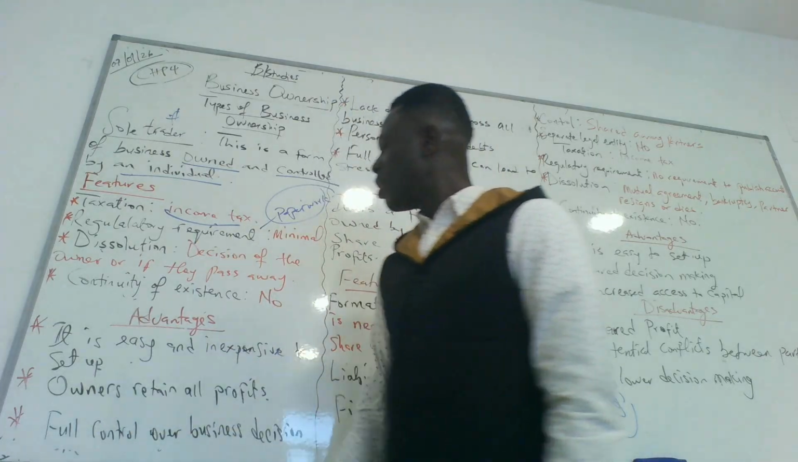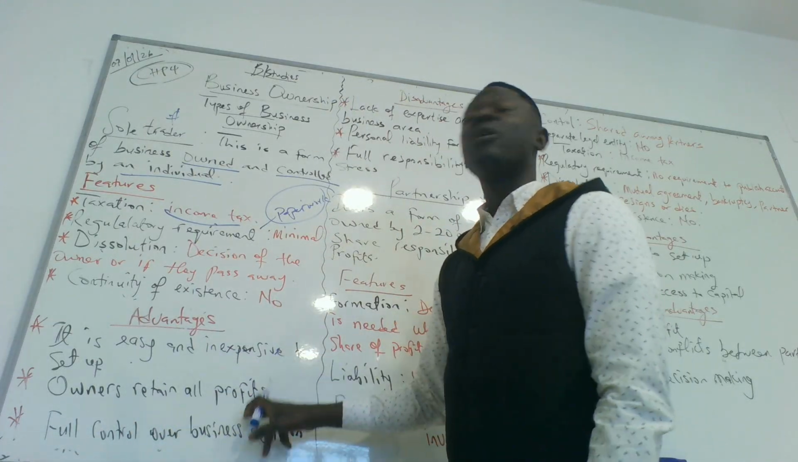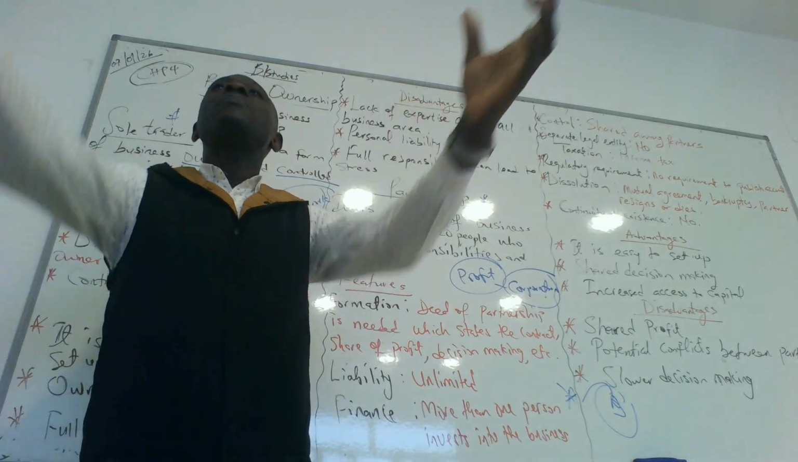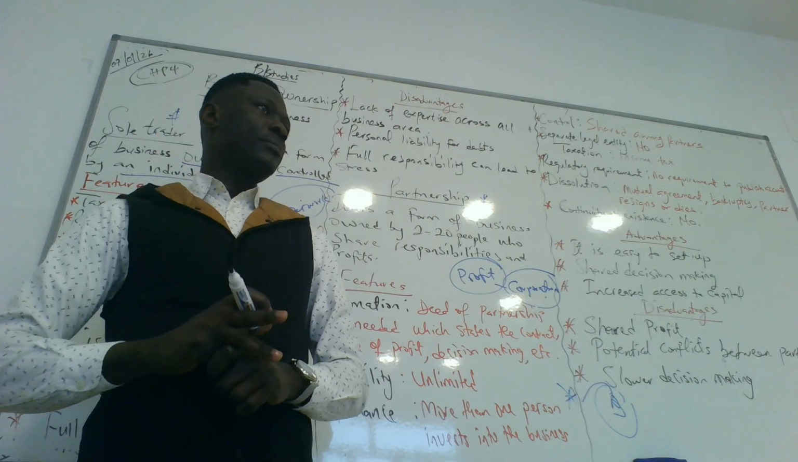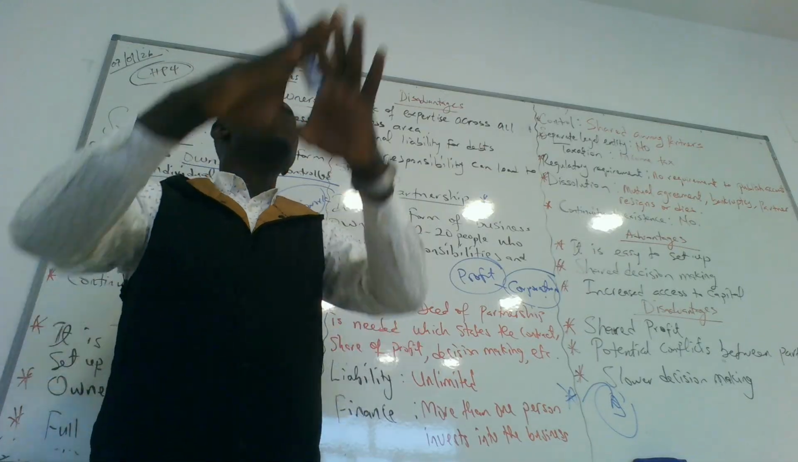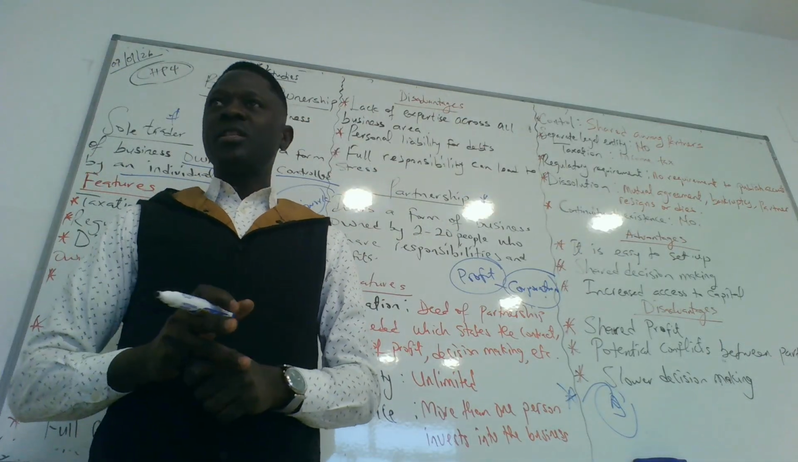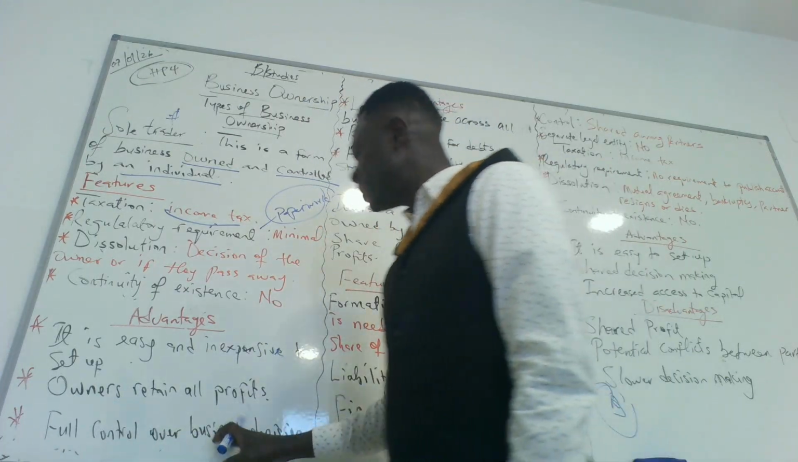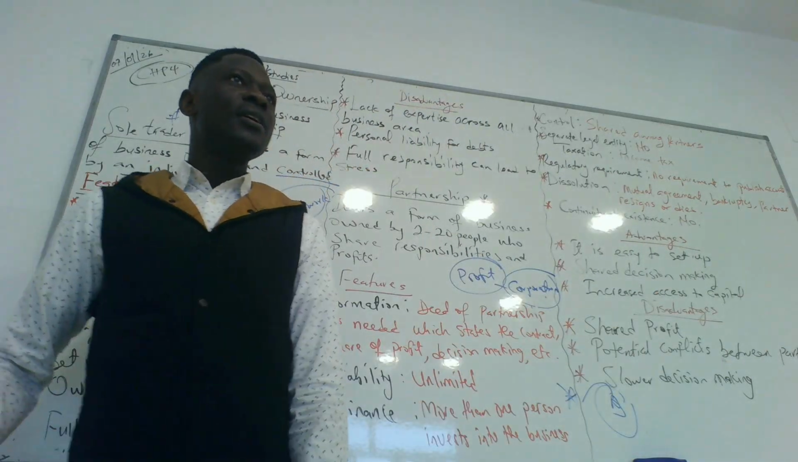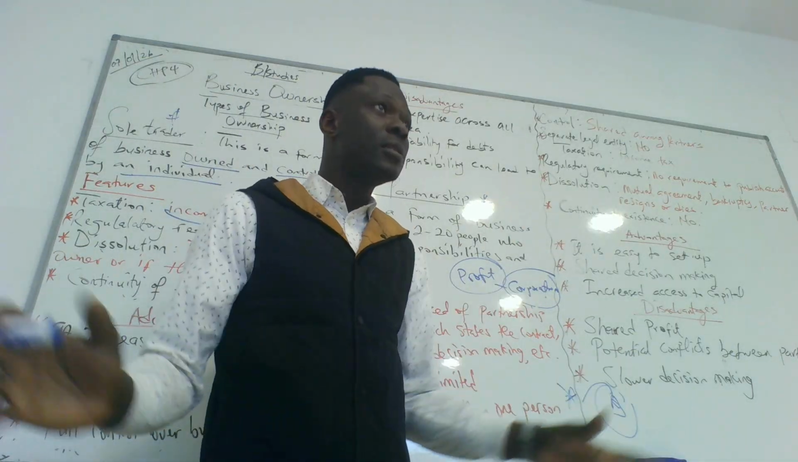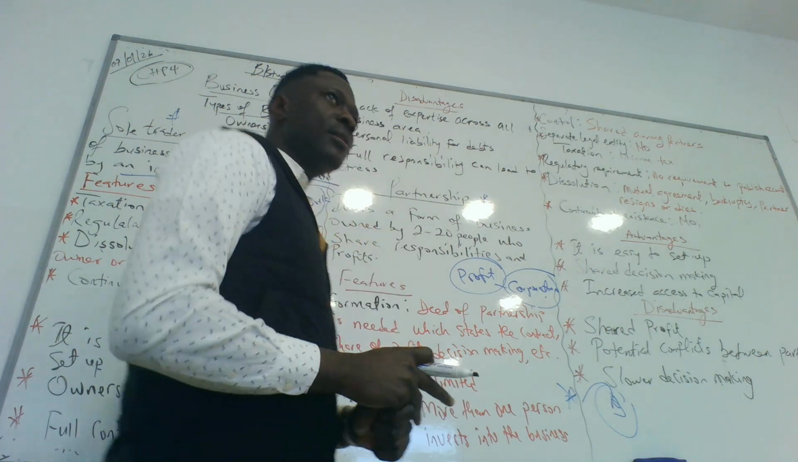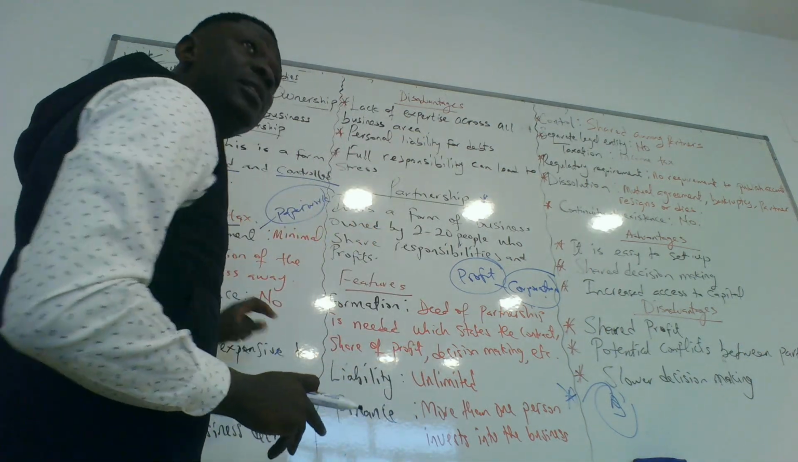The second one, owners retain all profits. Because it's your business, you started with your money, all the profits belong to you. So you keep all the profits alone. Do we understand that? Yes. The third one, full control over business decisions. It's your business, so whatever decision you make is the final decision. Nobody's in charge. You are in charge. Do we get that? Any question about the advantages?